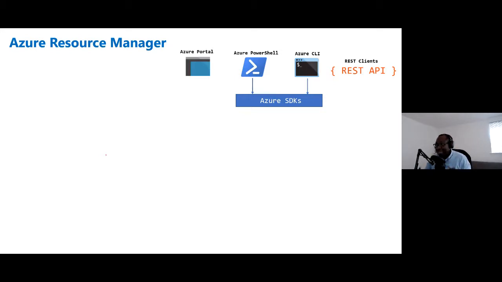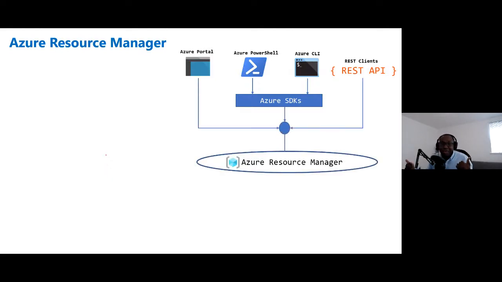The thing about Azure is, regardless of which tool you're using, you're communicating with a single endpoint called Azure Resource Manager. You can think of Azure Resource Manager as the central service for interacting with Azure. So regardless of which tool you're using, you're all coming in through the same endpoint. And the way Azure Resource Manager works is, to authenticate to it and get access, you have to authenticate using Azure AD, and you also have to have authorization using role-based access control.